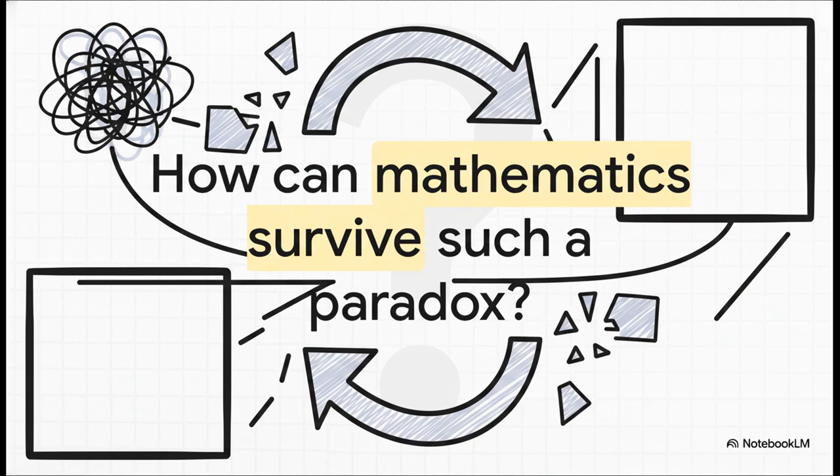If it does, it doesn't. And if it doesn't, it does. This is a catastrophic logical loop. It's a total meltdown, and the fault lies entirely in the permissive, fuzzy intuition of naive set theory. It showed the math world that to survive, we had to establish incredibly strict rules.